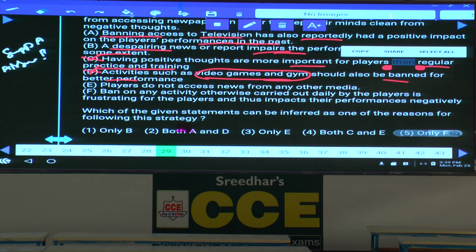Players do not access news from any other media. Now the author has banned only the newspaper. Why has this author not banned the remaining, television or something else? Let us take for example the internet, isn't it? All this has not been banned. Why? Because according to that person, his assumption is that these players do not access the remaining. If he thought that the players would access the remaining as well, then he would ban that as well.